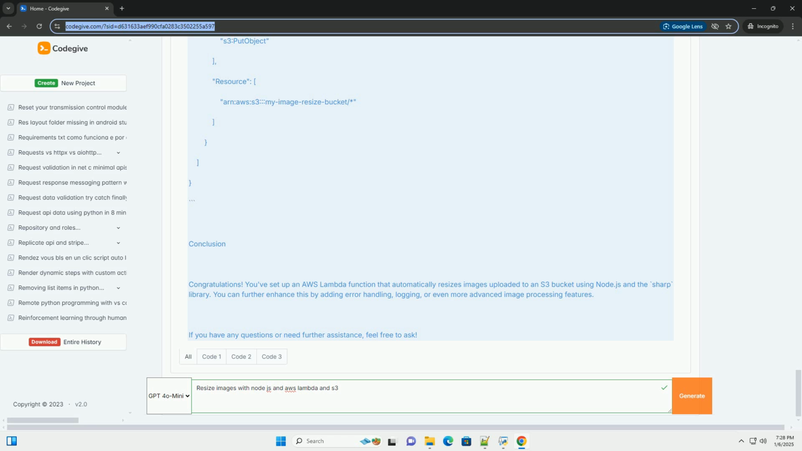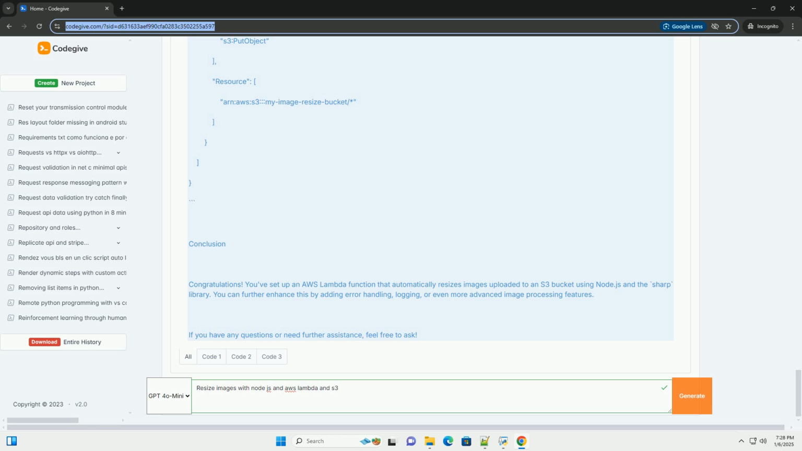Step 6, deploy the Lambda function. 1. Zip your project files. 2. Go to the AWS Lambda console, select your function, and upload the function.zip file. 3. Click Deploy to save your changes. Step 7, test the setup.